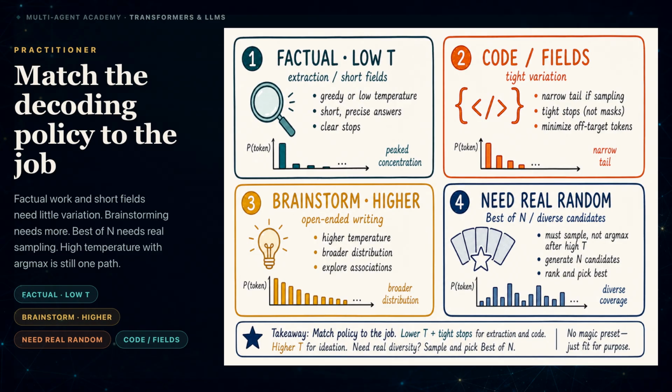For sampled generation, evaluate validity, factual accuracy, diversity, repetition, and output length separately. Then adjust one control at a time. There is no single decoding preset that optimizes all of these measurements.